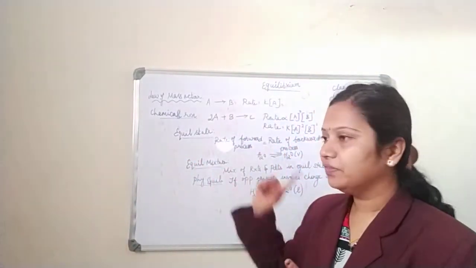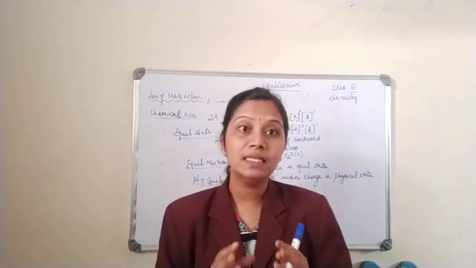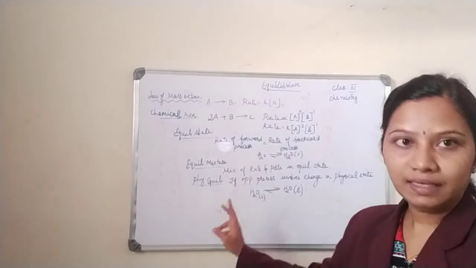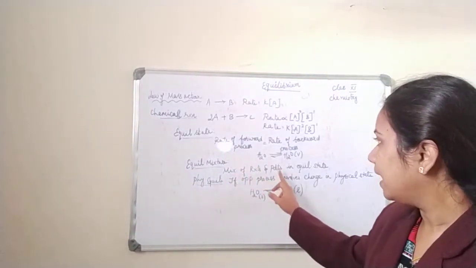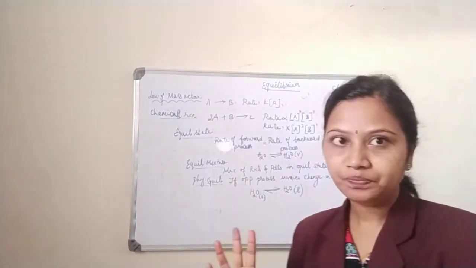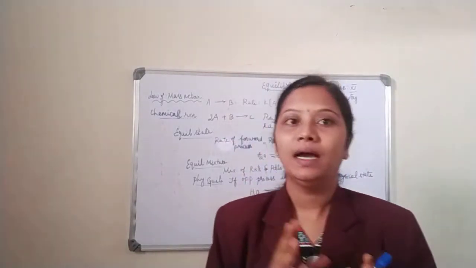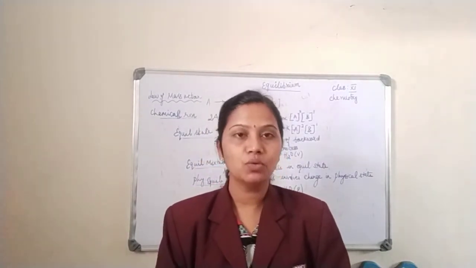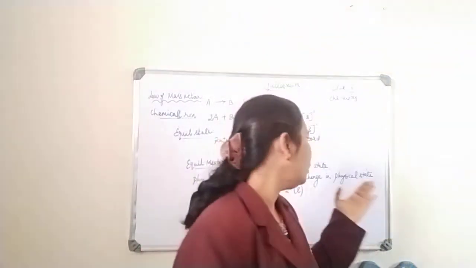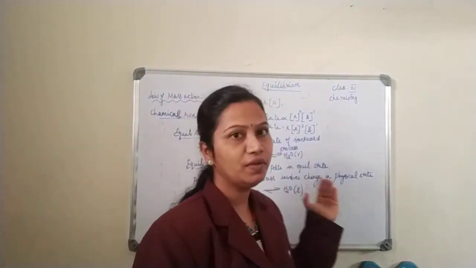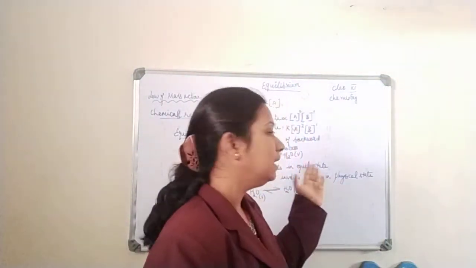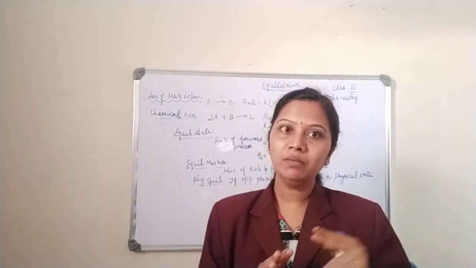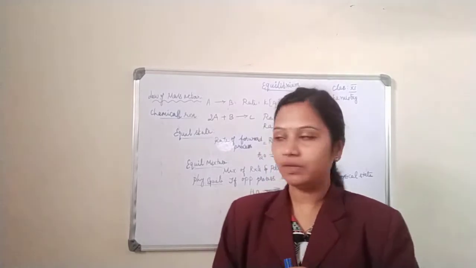So what is the next definition? The next definition is called the equilibrium mixture. That is a mixture of reactants and products in an equilibrium state. So I have my reactant molecules and I have my product molecules, and these two should be in equilibrium. So the equilibrium mixture is defined as a mixture of reactants and products in an equilibrium state. They both should be in equilibrium. Before that, you know what equilibrium is: the rate of the forward reaction is equal to the rate of the backward reaction.